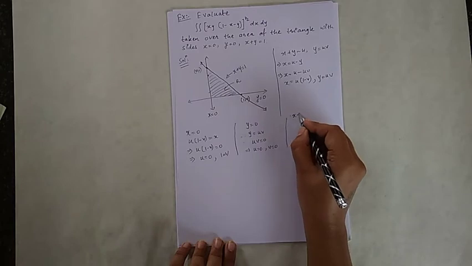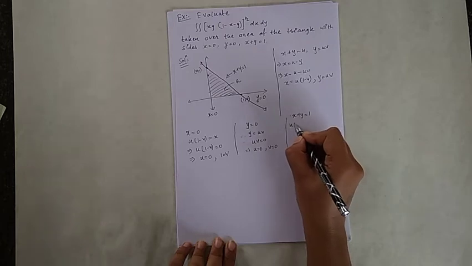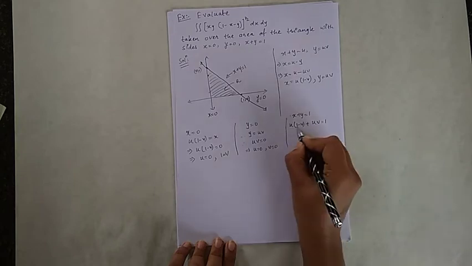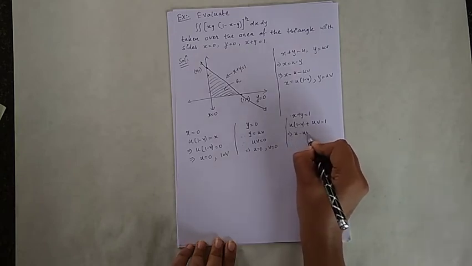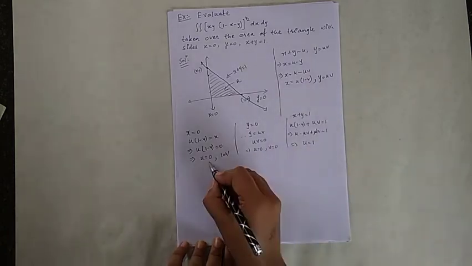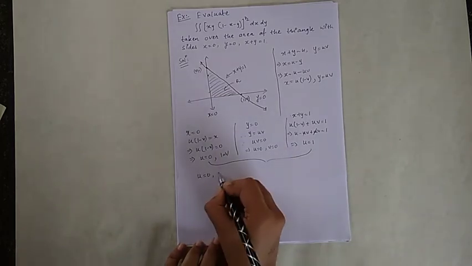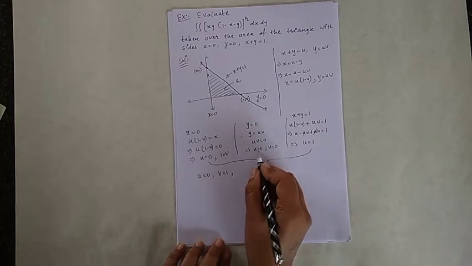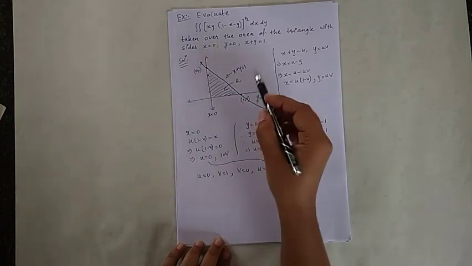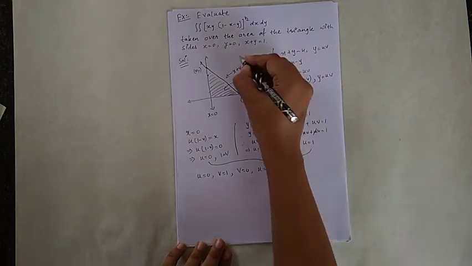Next is x plus y is equal to 1, so put the values of x and y. So u into (1 minus v) plus uv is equal to 1, multiply u in this bracket, giving u minus uv plus uv is equal to 1, so it will imply u is equal to 1. So these substitutions will give u is equal to 0, v is equal to 1, u is equal to 0 already here, v is equal to 0, and u is equal to 1. So this is all in the Cartesian plane, the xy plane.